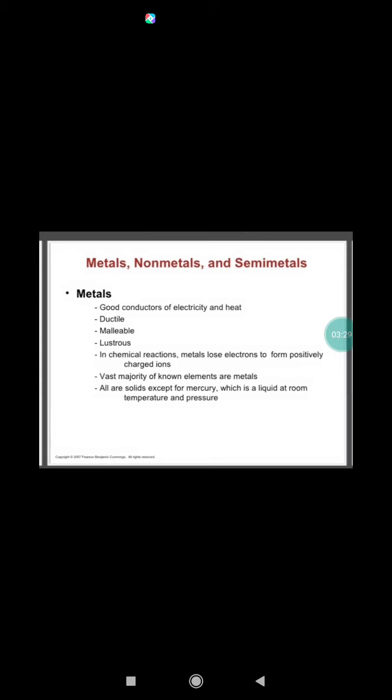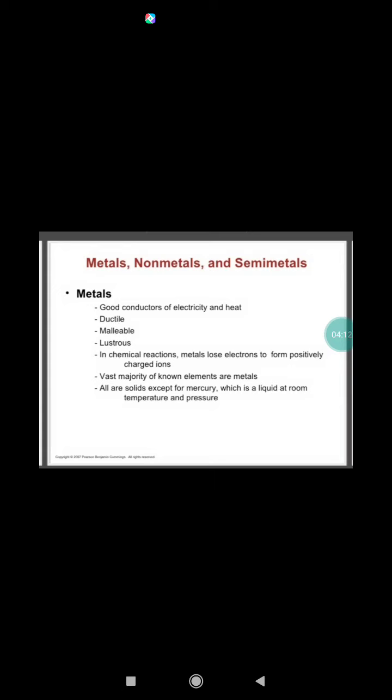Metals. Metals are solid at room temperature. Mercury is liquid at room temperature. Gallium and cesium become liquid at a temperature slightly above room temperature. They have a shining surface and are generally hard. But sodium and potassium are soft and can be cut with a knife. They are malleable and ductile. Metals have high melting and boiling points. Metals are good conductors of heat and electricity.